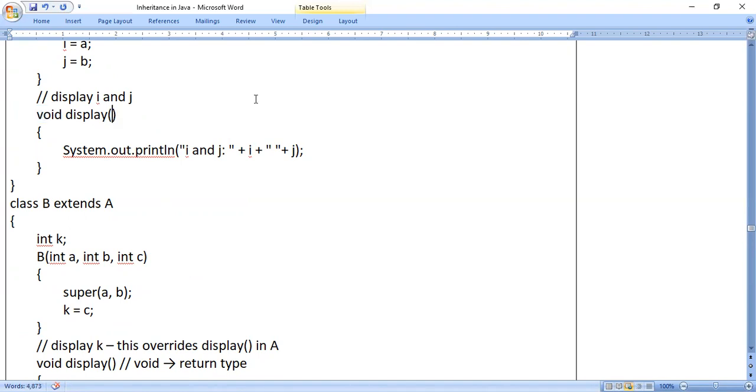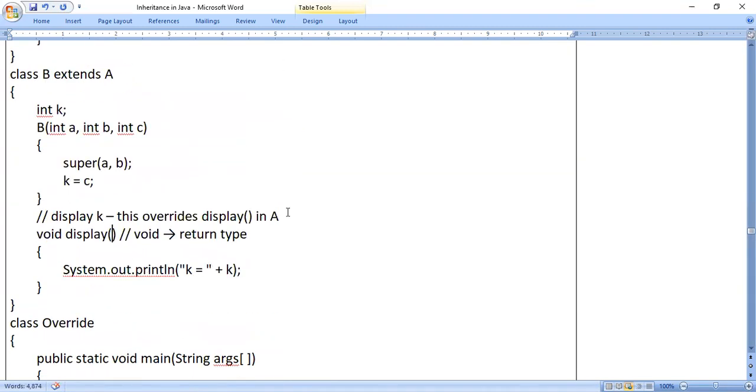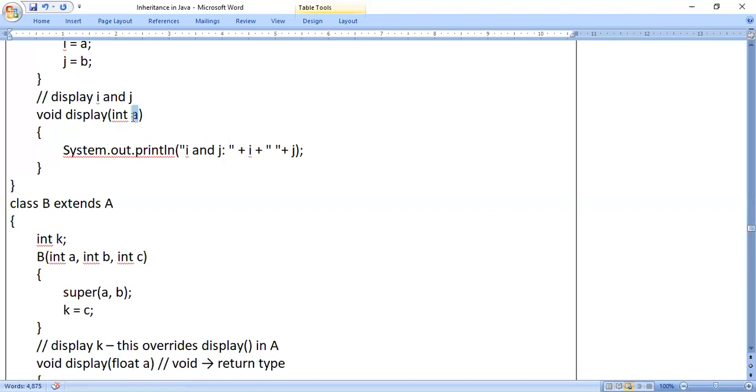Within the parenthesis, either there should be a different number of parameters or there should be a different data type. For example, if I write int a, and then come here and write float a, now it is changed. How is it changed? The parameter count is 1 in both methods, but the data type is different.